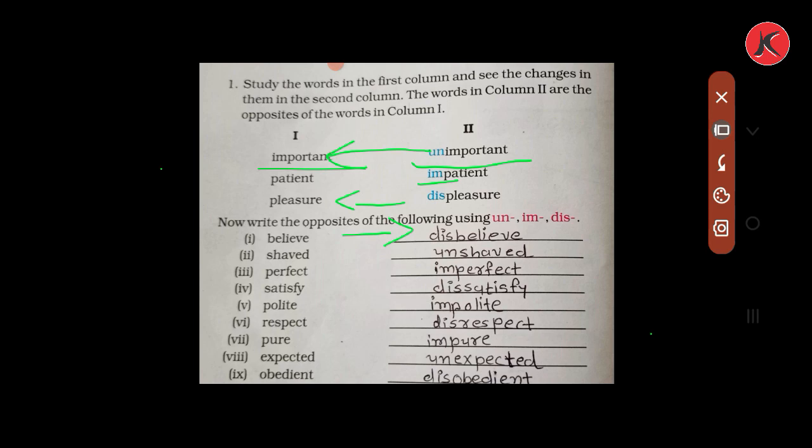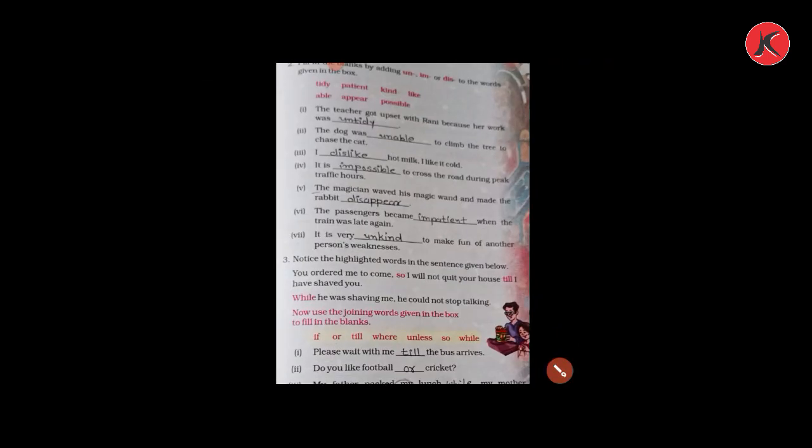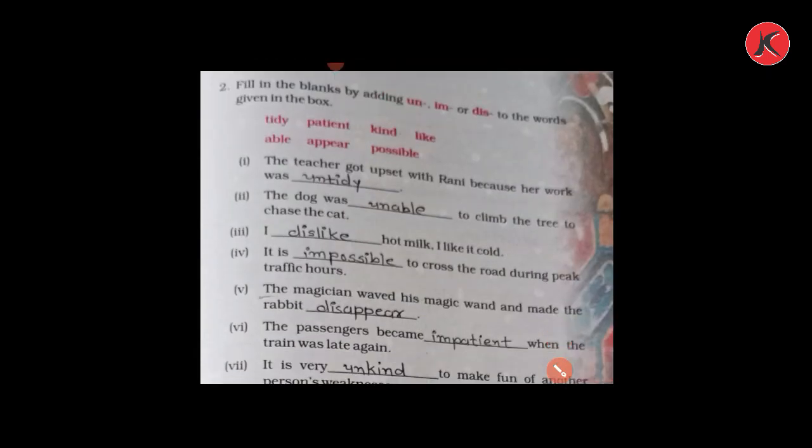Okay, now let's discuss another exercise. Next question, question number 2. Fill in the blanks by adding un, im or dis to the words given in the box. Number 1. The teacher got upset with Rani because her work was blank.